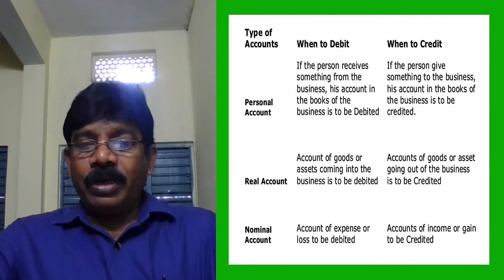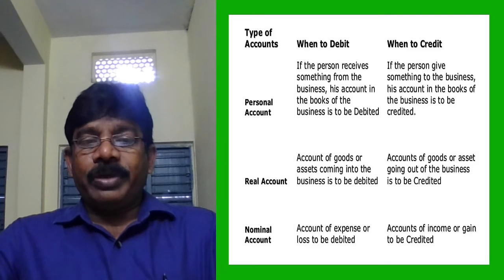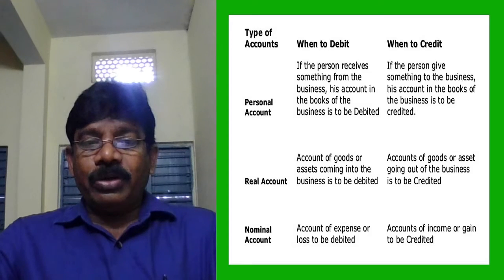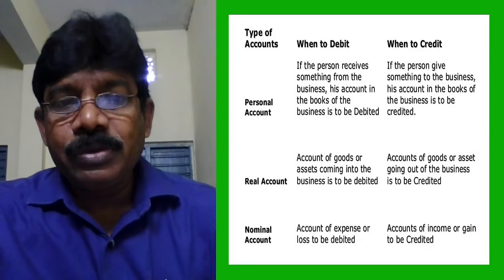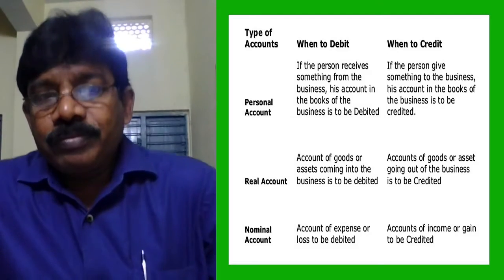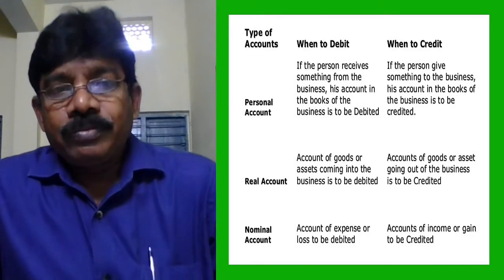What is to be credited, or when is it to be credited? When accounts of goods or assets going out of the business, they are to be credited. Students, make it clear: when I sold goods, are goods going out or coming in? Going out. Okay?